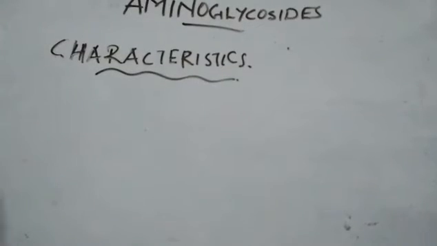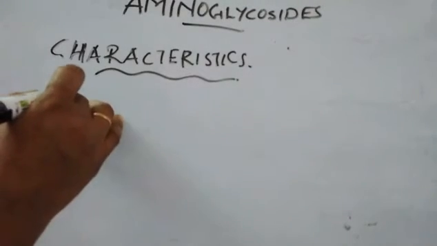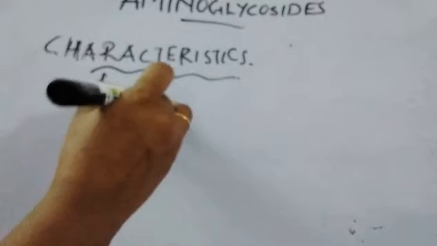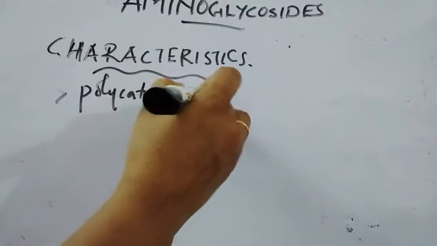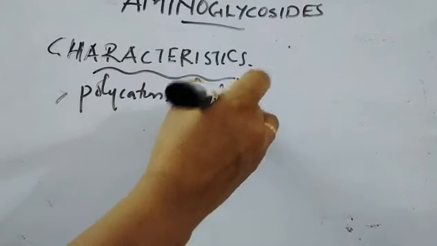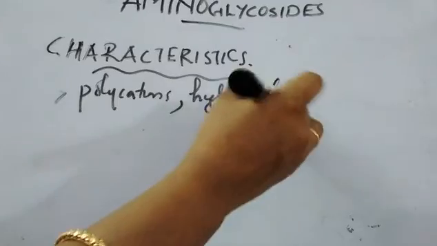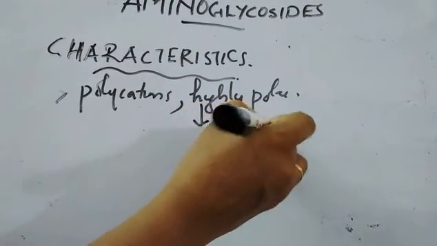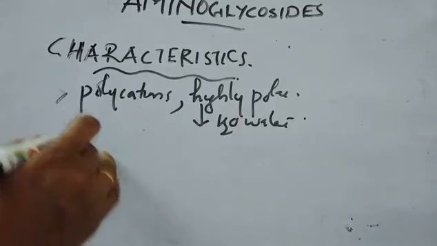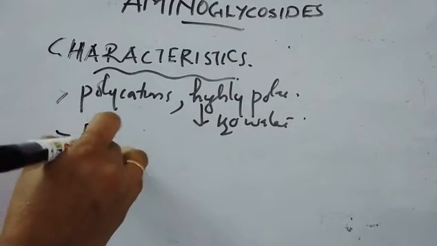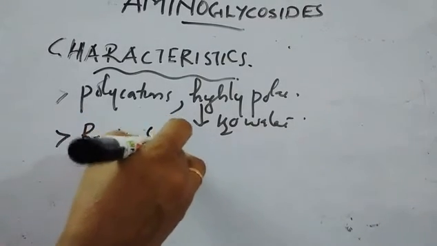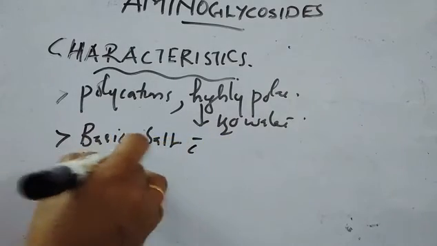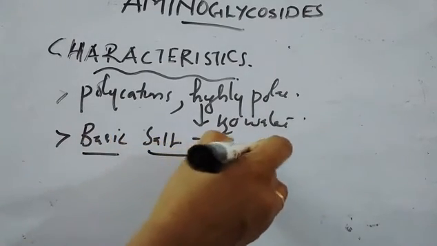Next is coming to the characteristics of aminoglycosides, in which we can see that they are polycations. So they are usually polycations in nature, and these are highly polar in nature also. They are highly polar, so hence they are more water soluble. So they have high water solubility, and usually they appear as basic salts. They are basic in nature and form salts with acids.